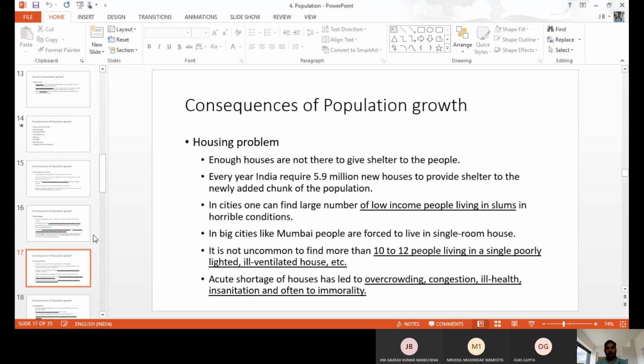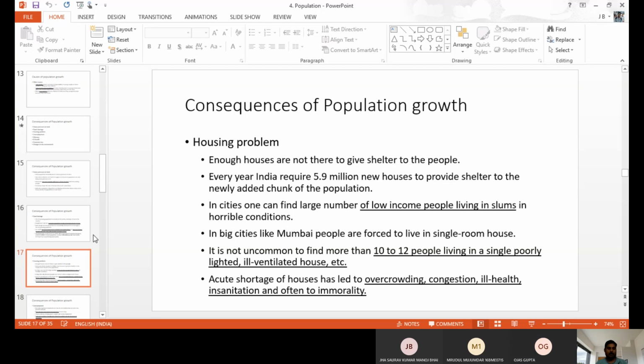Okay, next one, housing problems. Everybody is not able to buy a house, everybody is not able to live in proper housing because of overpopulation. The construction and the land also, we are not able to buy easily. They have huge prices, a huge market also. So housing creates a very big issue.